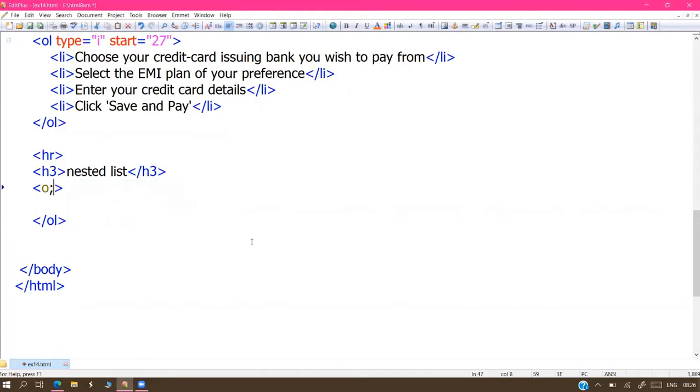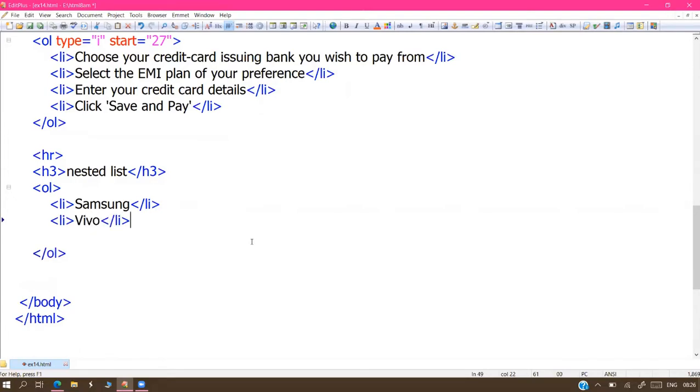This is the main list, the OL. So what are the list items? List items: some Samsung. Next list item is some Vivo. Next list item is some MI, MI like this. So you can write any number of list items like this. MI next, your different models available, no?